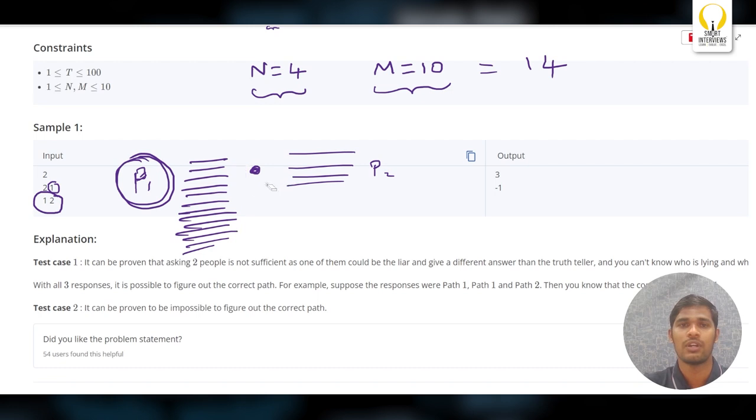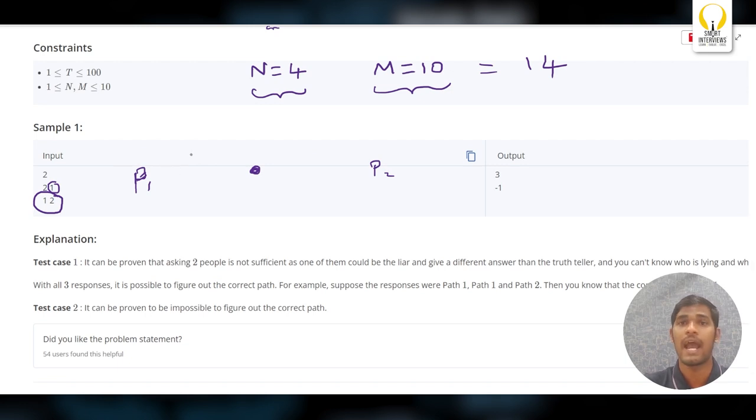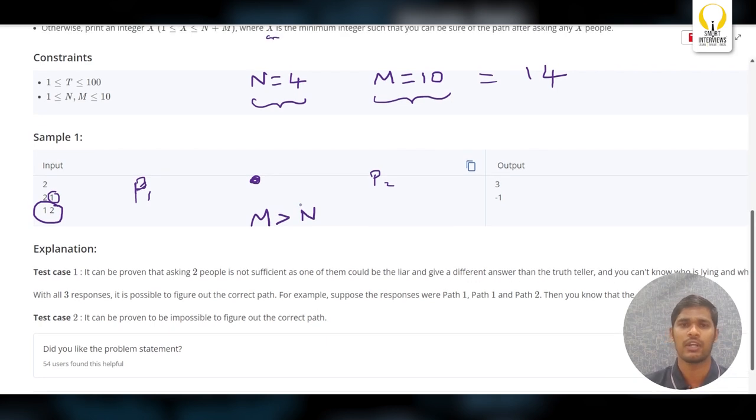So we cannot find the happiness path when the number of liars is greater than n. When the number of liars is greater than the number of truth tellers, we are not able to find out the happiness path. Okay, this one is done.